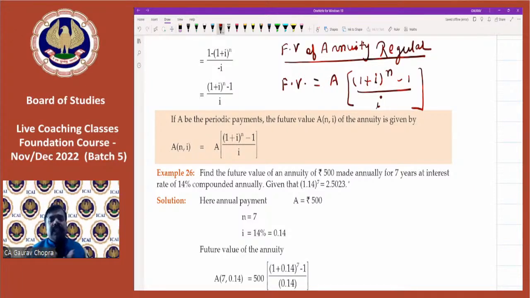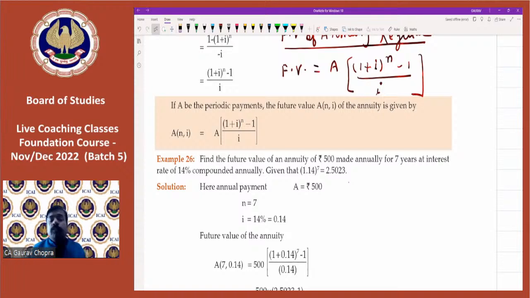So let us understand this formula with the help of one example. Example 26 says, find the future value of annuity. The question is asking to find out the future value of annuity of rupees 500.